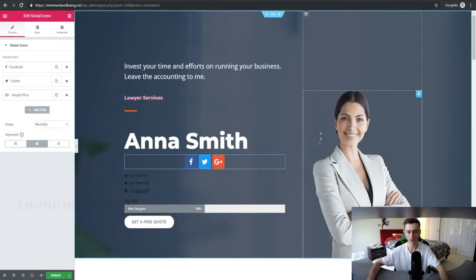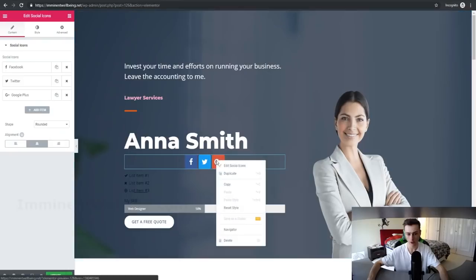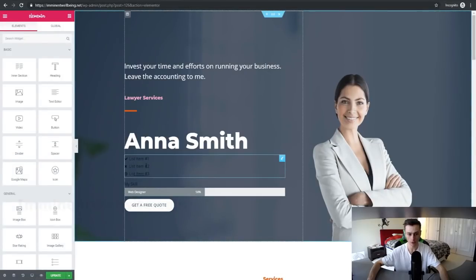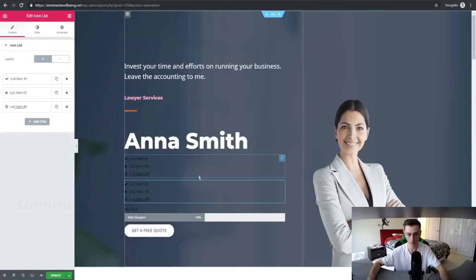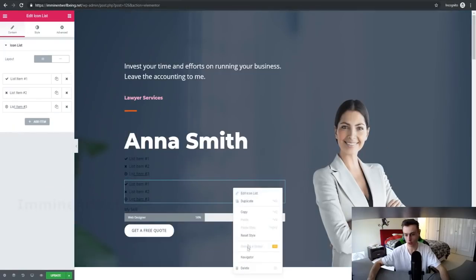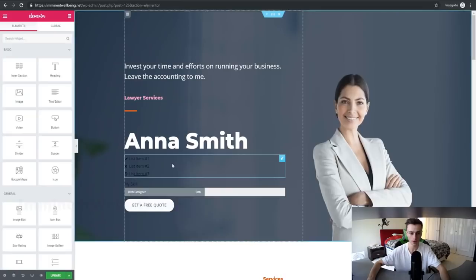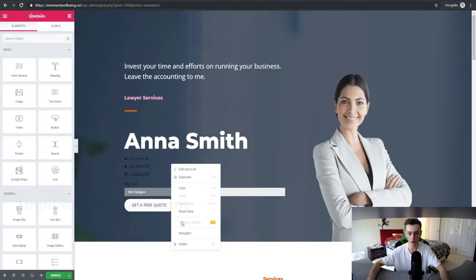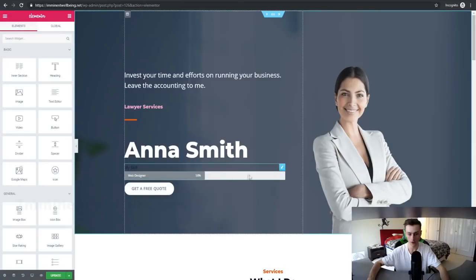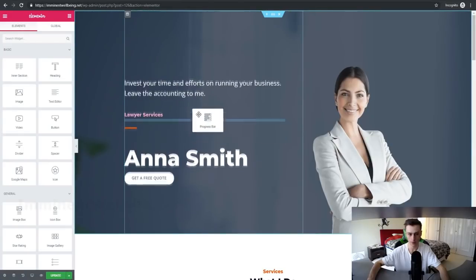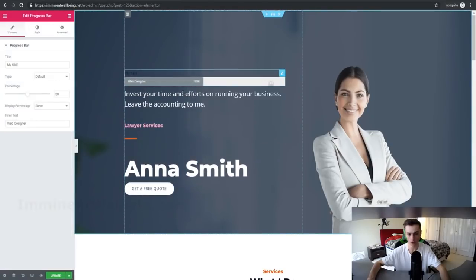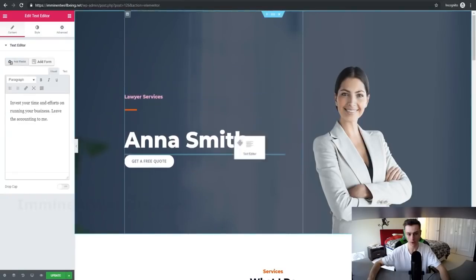If you don't like any of the elements you just added to your page, simply right click on the chosen elements and we can just click on delete right here. The same with this right here. We can also duplicate this if we want more. So let's go ahead and delete that by clicking on the delete button right here. And the same thing goes with this one right here. So let's click on delete. Okay, perfect. And let's move this up here a little bit. Or what we can do is actually delete this and we'll move the text back right here.